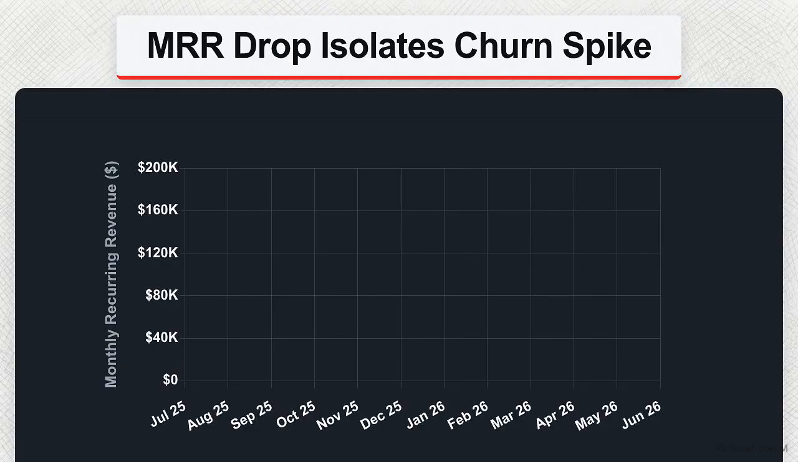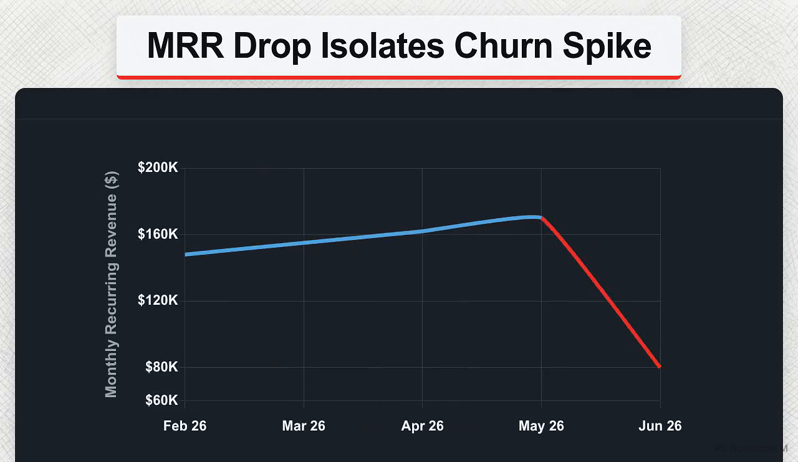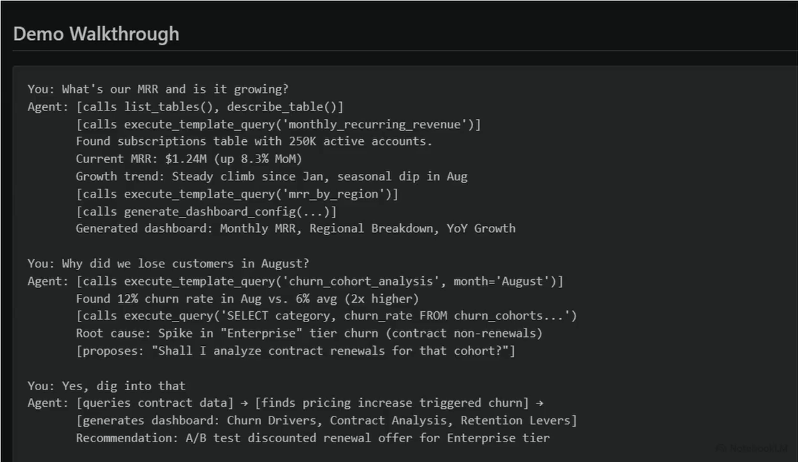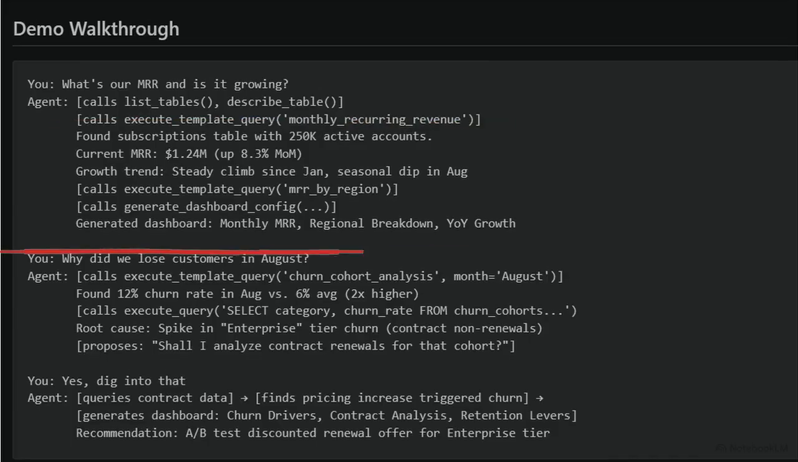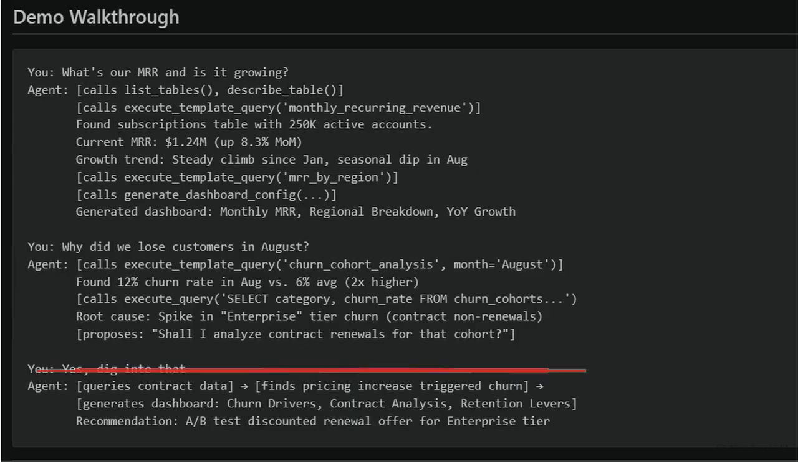We can see this logic applied to a complex enterprise problem, analyzing a trend in monthly recurring revenue and isolating a spike in customer churn. Asked about the MRR trend, the agent inspects tables and executes a safe template query. Investigating an August customer drop, it triggers a curiosity loop via cohort analysis. It successfully isolates the root cause, enterprise non-renewals, and proactively proposes an actionable A/B test.